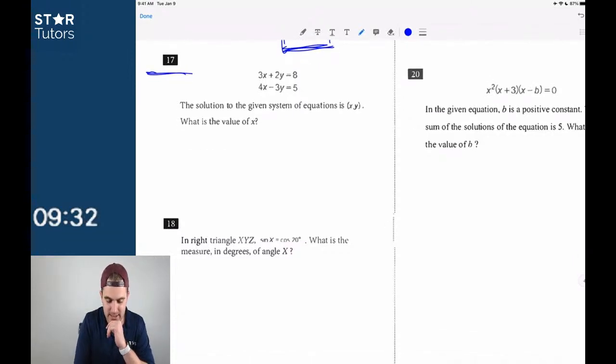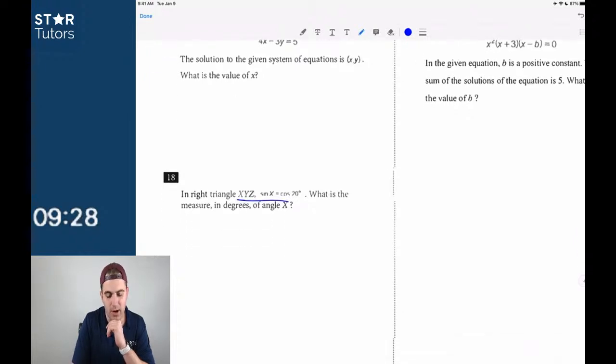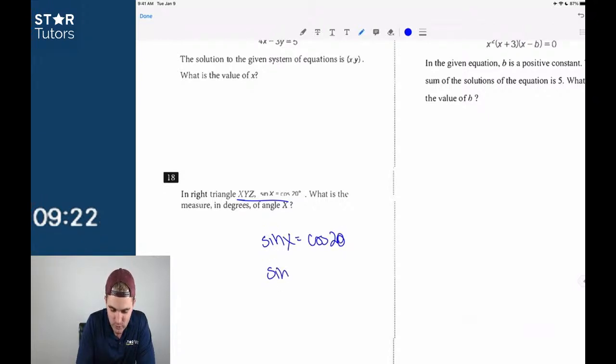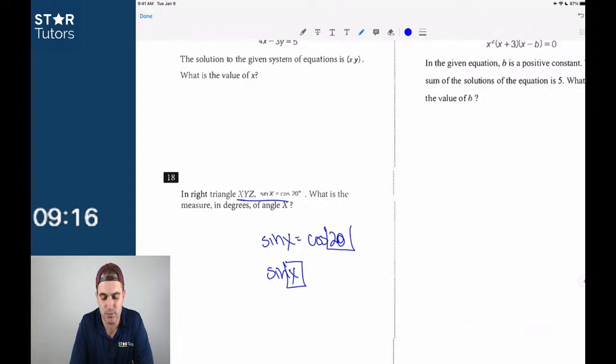I'm going to skip 18 in the right triangle. Oh no, it's 18 I know really well. If you have sine x is equal to cosine 20, whenever you have sine and cosine equal, x right here just equals 90 minus 20, so the sine of 70 degrees is equal to the cosine of 20. If you ever need proof of that, just go look at your unit circle.